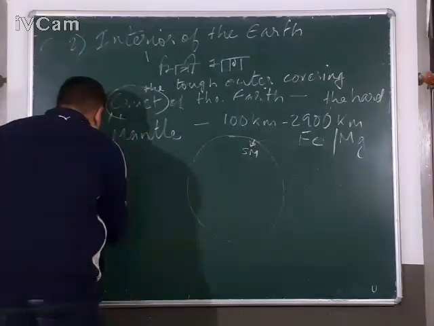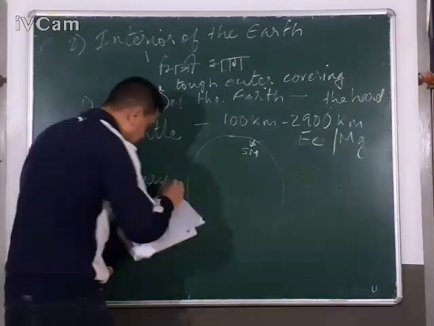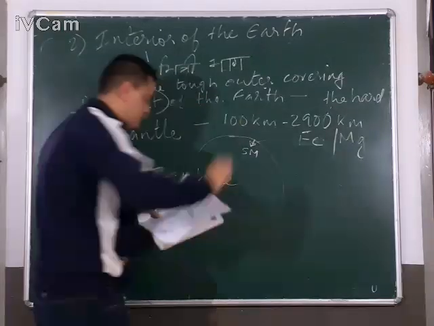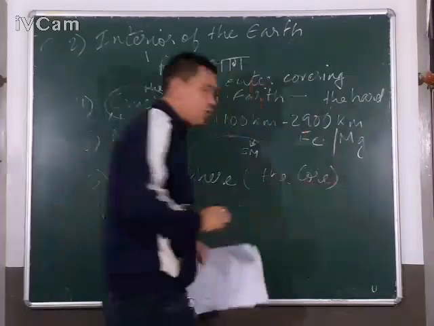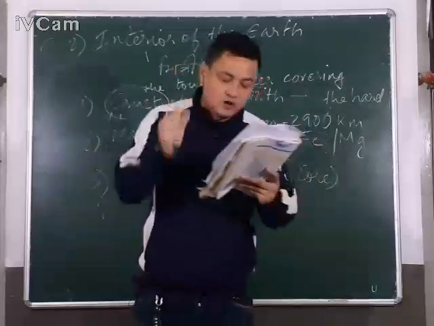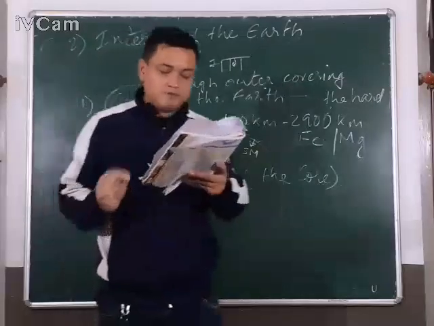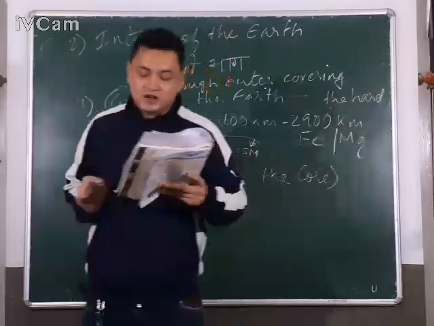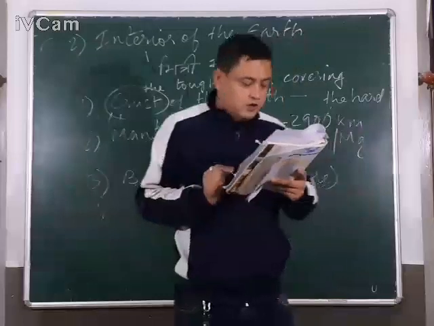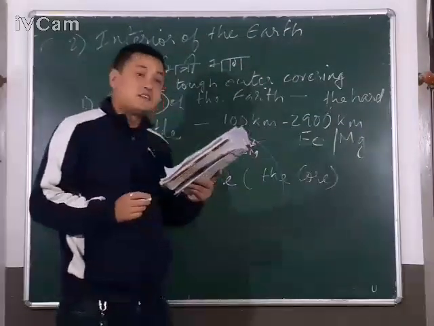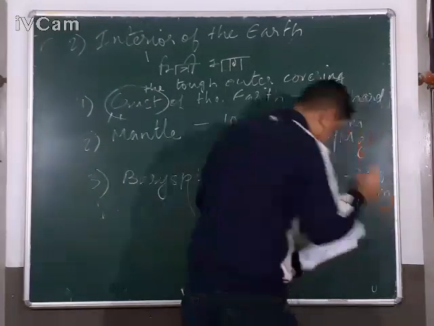The third layer we are studying is known as the barysphere, or barosphere. The barosphere is known as the core, the central part of the earth. You can look in the figure also where you find the core. It is the innermost part of the earth, below the mantle, in the middle of the earth. The depth of the core is 2900 kilometers.